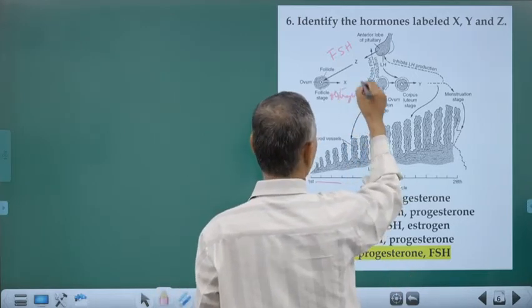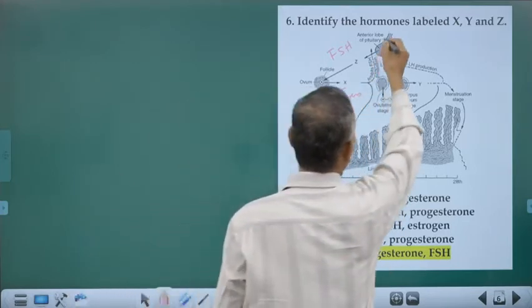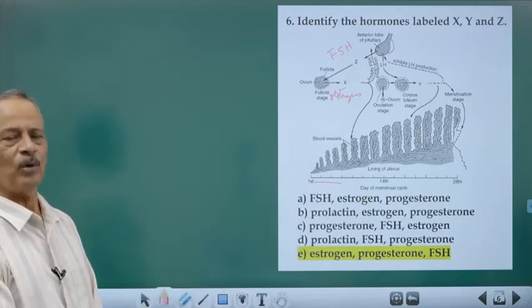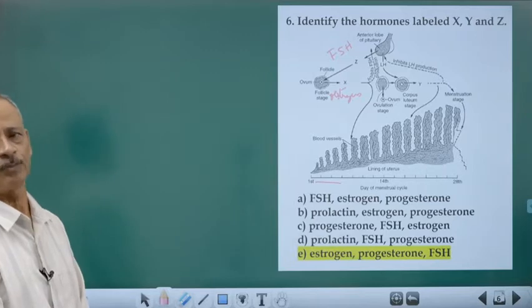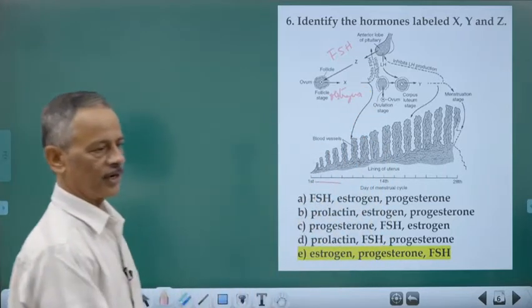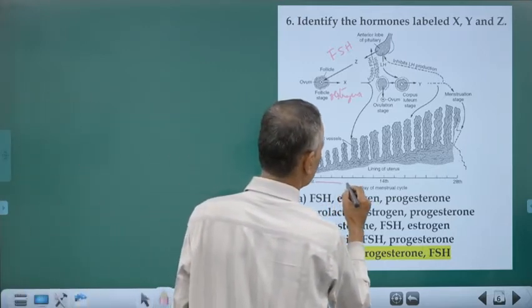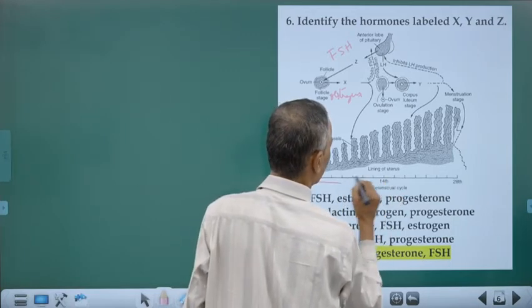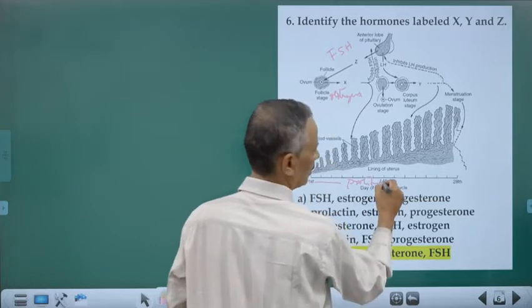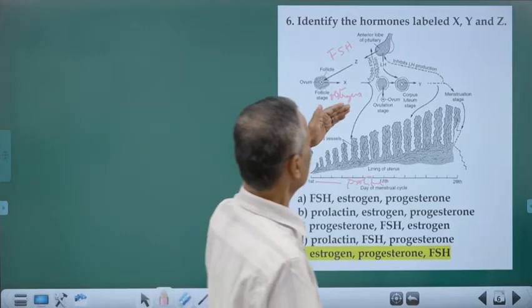So, under the influence of estrogen, estrogen has 2 roles. One, it will be inhibiting the secretion of FSH, because there is a sufficient amount of FSH, so you need not secrete more. Second, it acts on the endometrium so that it undergoes proliferation. That's why I told you the second stage, day 6 to 13, is the proliferative stage or follicular stage under the influence of estrogen.